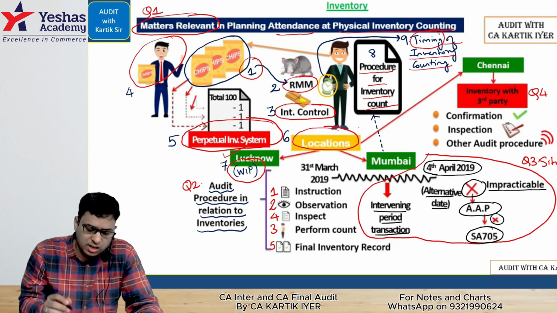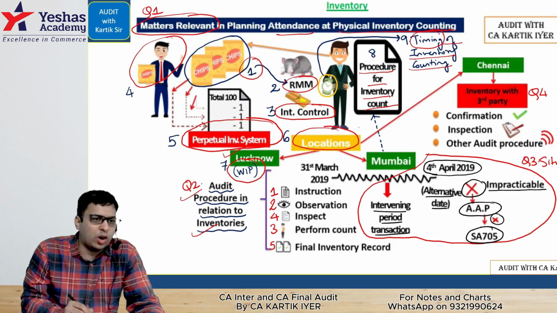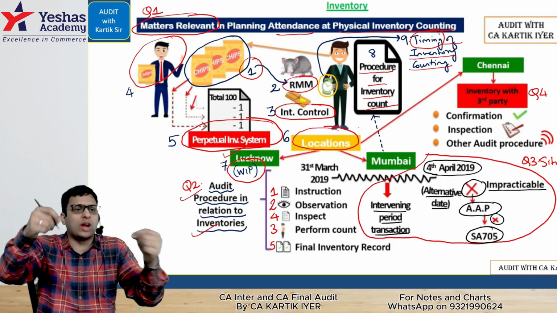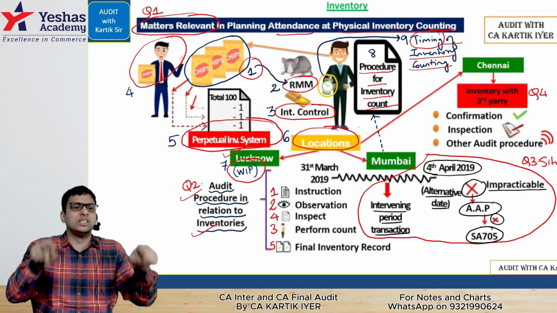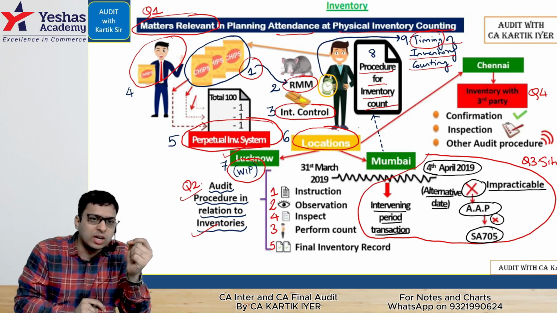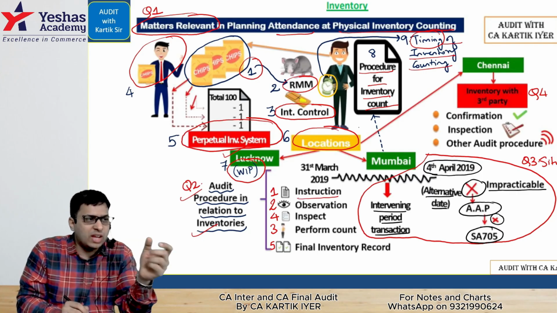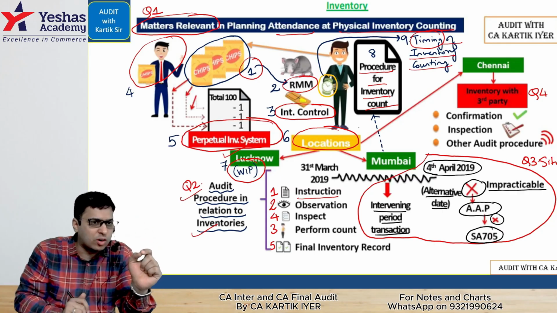Okay, let's go further. It's question number 2. Sir, what are the audit procedures in relation to inventory? What will the auditor do? We had done the imagination of our classroom as a godown. I told you, outside the classroom door, the management has given instructions for their staff members on how inventory counting should be done. That is instructions given by the management to their staff. We enter the door and we see that the staff is working as per that requirement of the management.